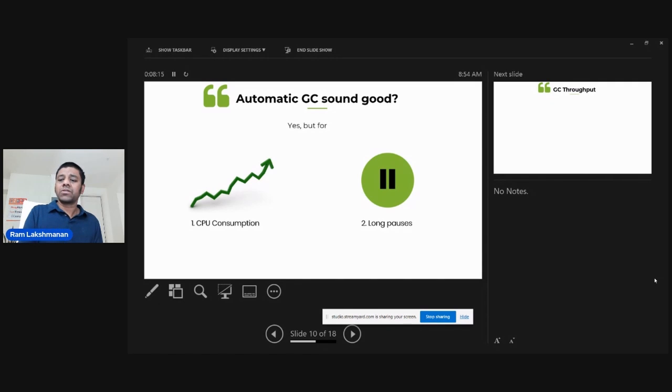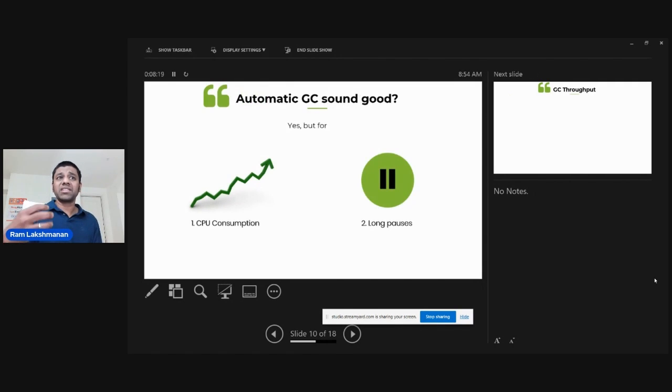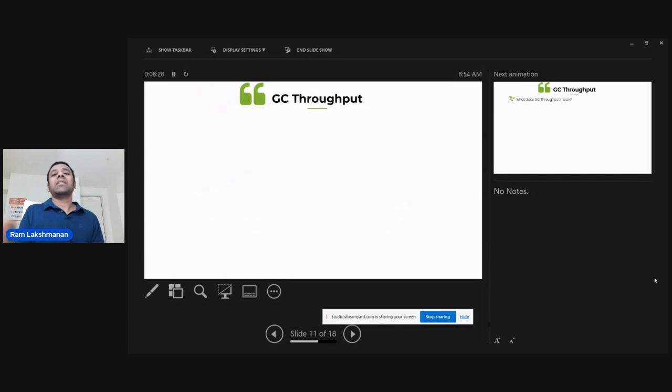So now, as developers and engineers, it is our responsibility to make sure we address these things. When you are going to tune or optimize garbage collection performance, there are three primary metrics you want to be studying. The number one important metric is GC throughput, that is the garbage collection throughput.